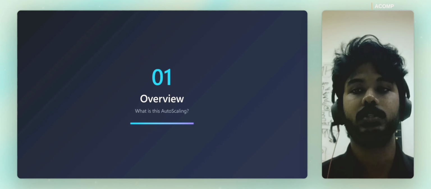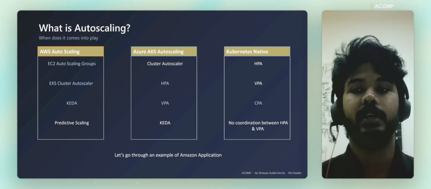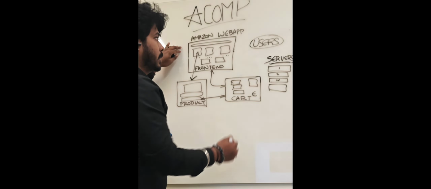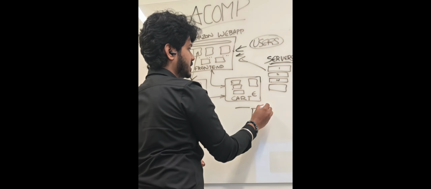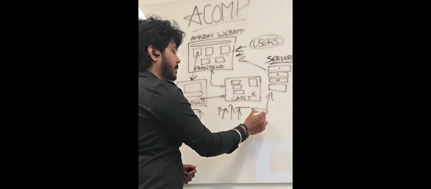What exactly is autoscaling and when is it needed? Autoscaling is an automatic adjustment of compute resources in response to workload demand without any need of human intervention. Let me explain through an example of an Amazon web application where the users will be able to see the front-end service, and when a user clicks on a product, he'll be able to see the product page, and when he tries to buy the product, he'll be able to see the cart services, which is usually managed by servers, with each server being attached to the service. When the number of users increases on each service, there is an autoscaling decision taker who manages and increases these services smoothly. This is how autoscaling plays a key role in managing the service.